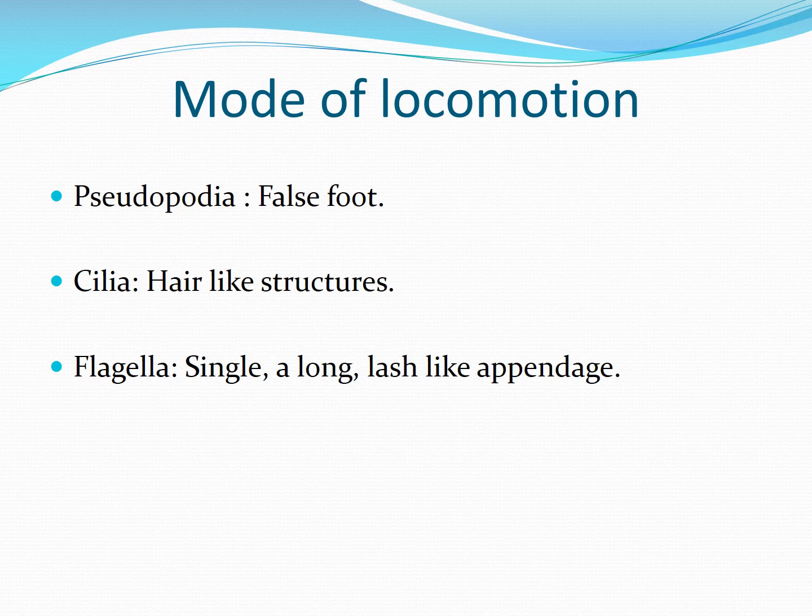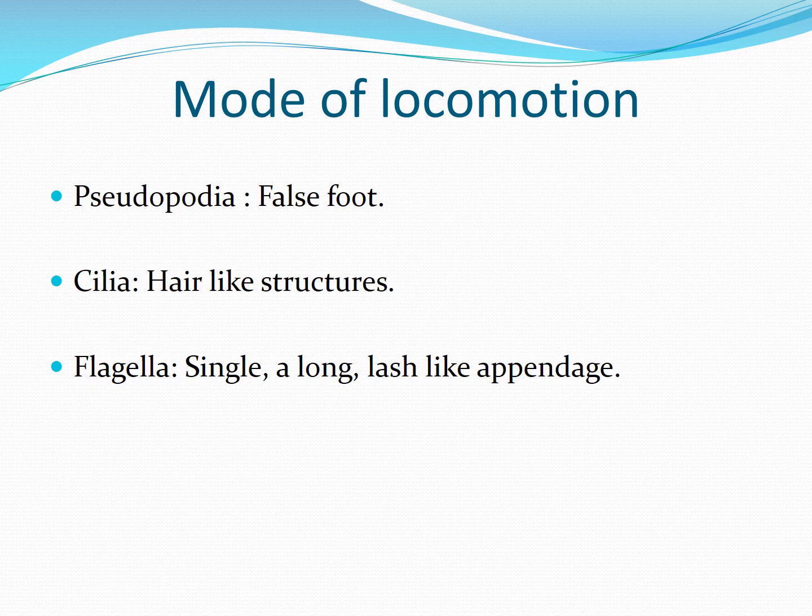Second is cilia. Cilia, basically the word means eyelash. So cilia means a hair-like structure. This is normally found on the external surface of the organism. The third is flagella.